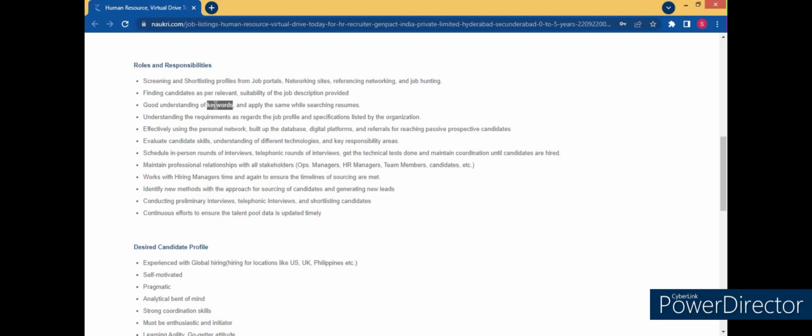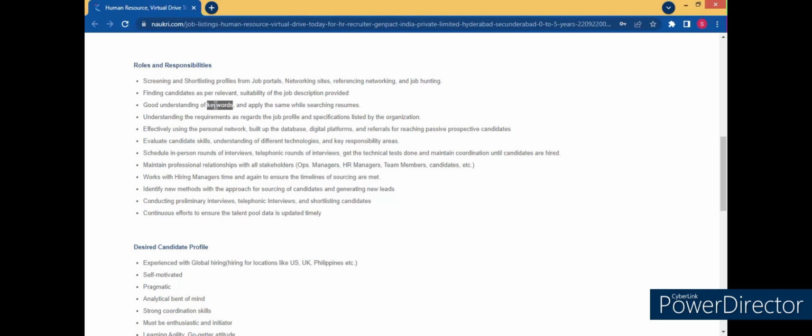Suppose accountant is there, then you can search for accountant, you can search for BCom fresher, you can search for Tally, you can search someone from accounts. There is one more software called Wings. All these keywords you will find. You can quote this example.